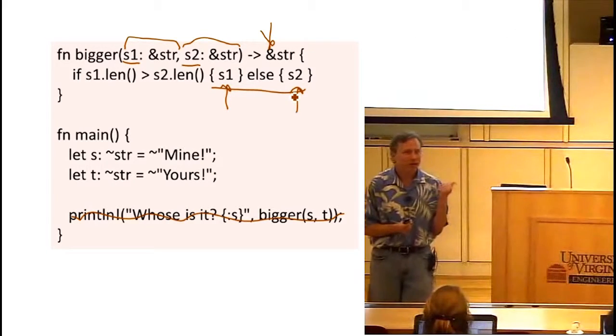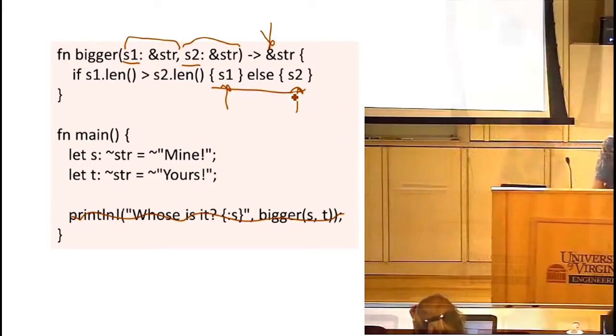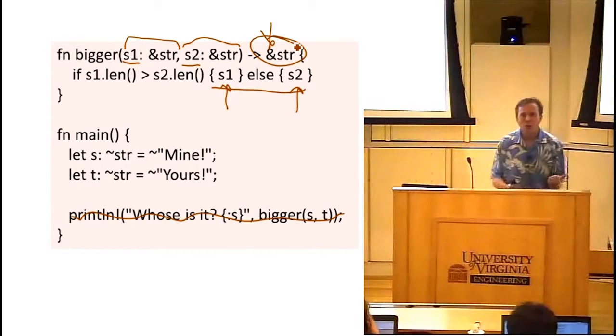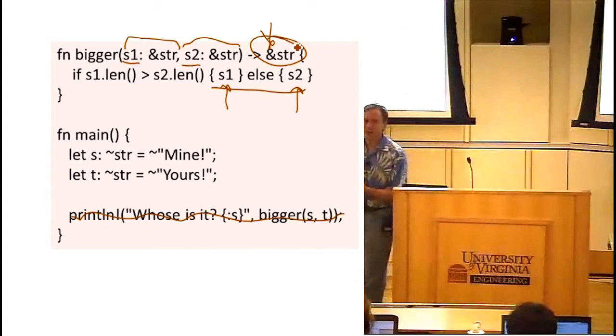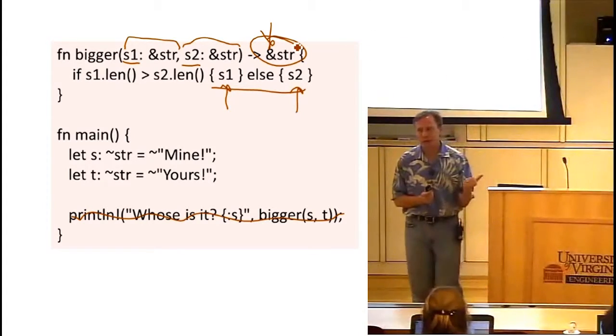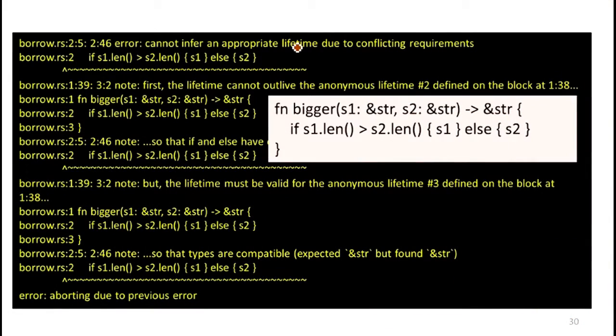Yeah, we don't know. There's no way just looking at this code to know what the lifetime of the result is. Right? That's up to the caller. How the caller is going to use it tells us what that lifetime is. What the compiler is trying to do is infer the correct lifetime. And what's going to happen for code like this is it can't do it. It can't figure out any lifetime that makes sense for knowing these inputs and output like that.